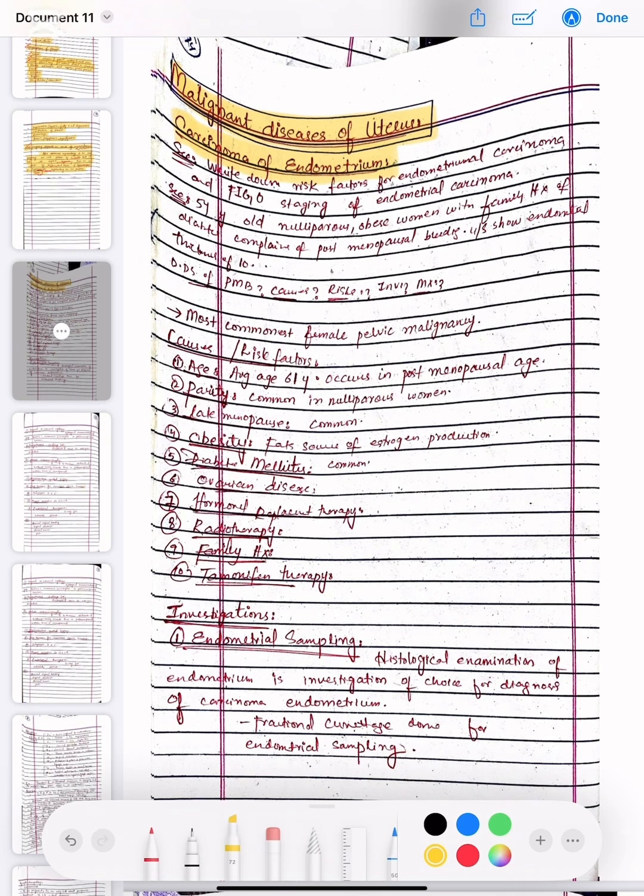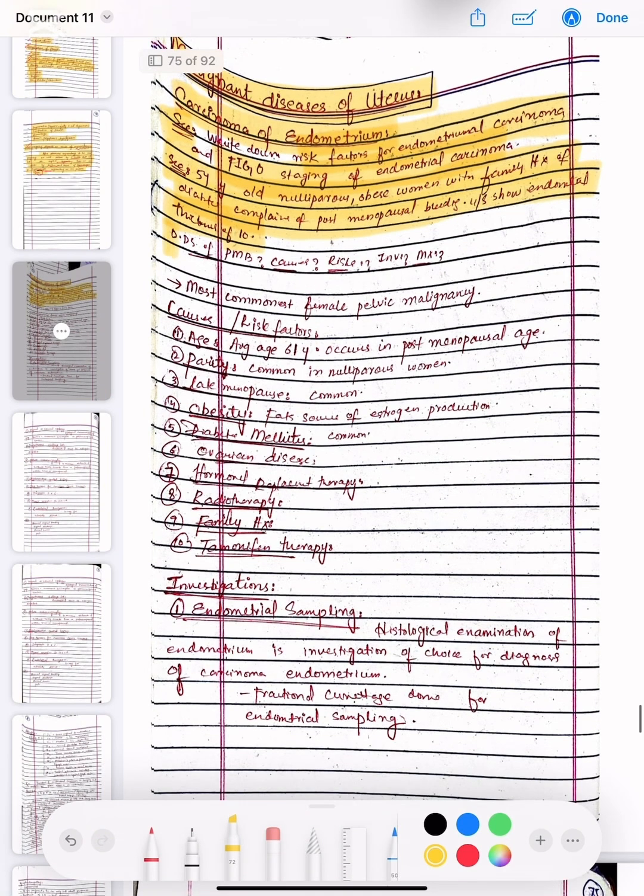We are having a scenario: write down the risk factors of endometrial carcinoma and FIGO staging of the endometrial carcinoma. Another scenario is that there is a 54-year-old nulliparous obese woman with family history of diabetes who complains of postmenopausal bleeding, and ultrasound shows thickening of the endometrium. So what are the differential diagnoses of postmenopausal bleeding, and the causes, the risk, investigations, and management?